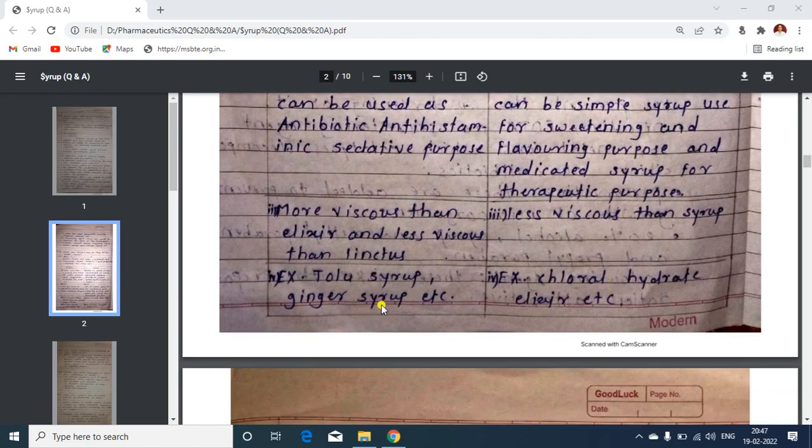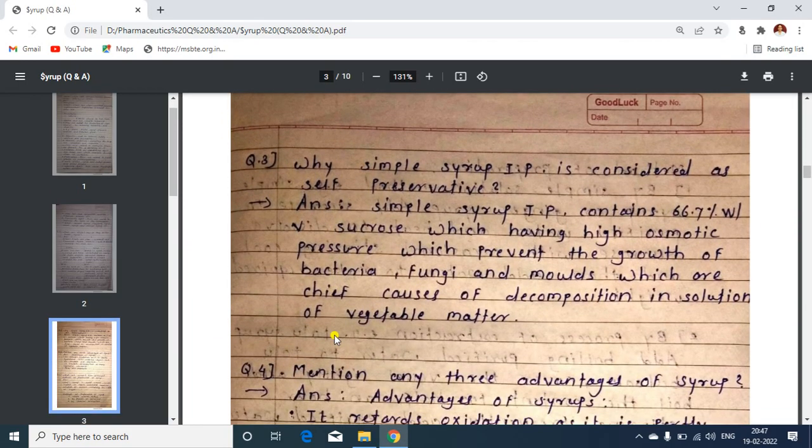Examples are given, Tolu syrup, but actually there are mismatched points. Chloral hydrate elixir should be here and Tolu syrup here, and by mistake, the point 'less viscous than syrup' should be here, and 'more viscous than syrup' should be here.